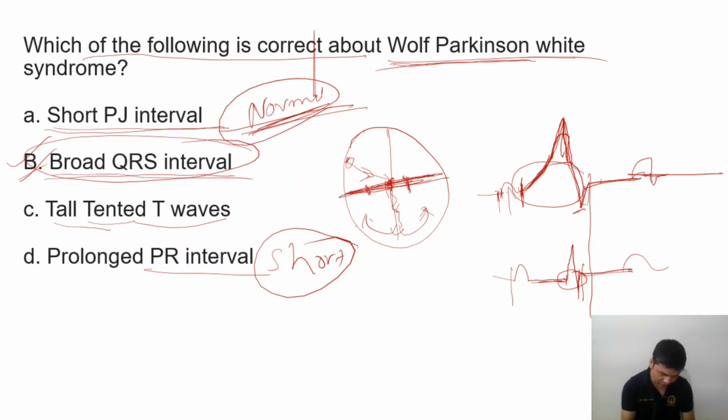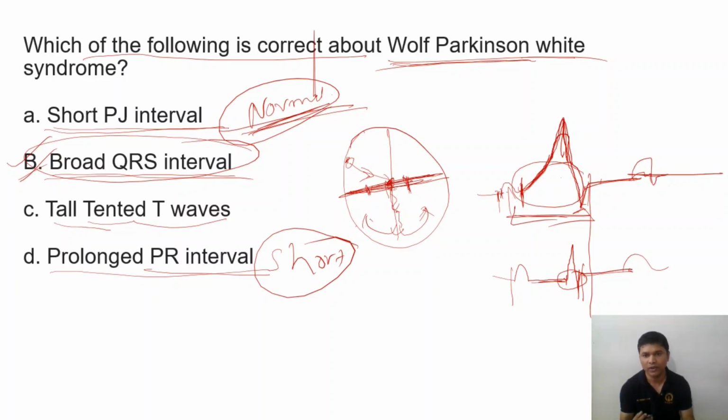Then broad QRS. In Wolff-Parkinson-White syndrome, an extra channel will be established, and that will pass the impulse before the impulse from the SA node. The SA node will pass to the AV node, and from the AV node it should go to the ventricle.